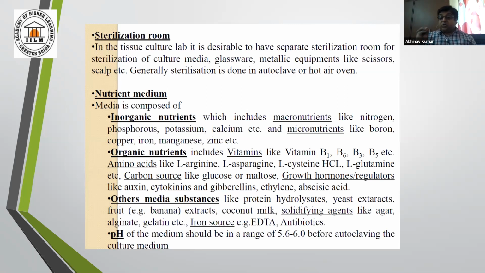there must be some solidifying agents, and the solidifying agent in your laboratory practices is agar. In some cases it is alginates. And EDTA as a chelating agent, antibiotics. And yes, the pH is very much important. The pH should be between 5.6 to 6, or more specifically, between 5.6 to 5.8.